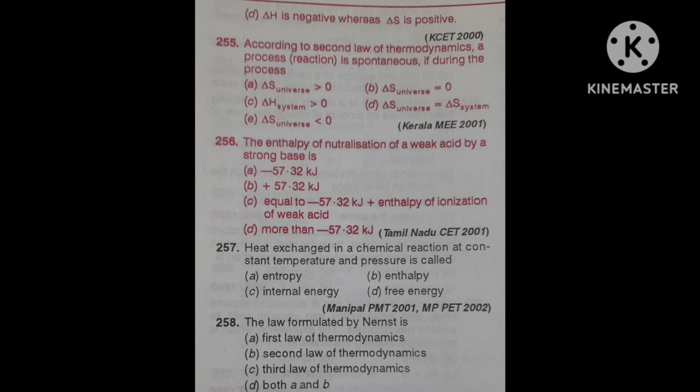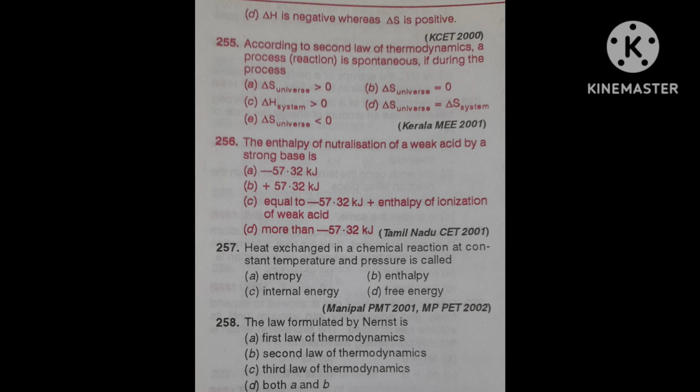Why? Because you know that for a strong acid and a strong base, its value is fixed, that is minus 57.32 kilojoule. But here in this question, the acid is weak, hence the heat of neutralization will be less than minus 57.32 kilojoule. And why is this less? Because some energy will be used up in ionizing the weak acid.